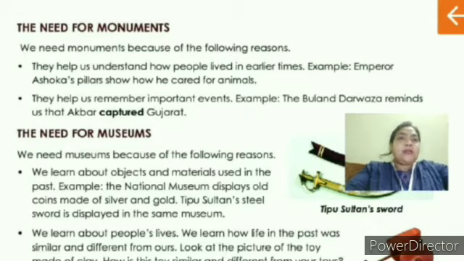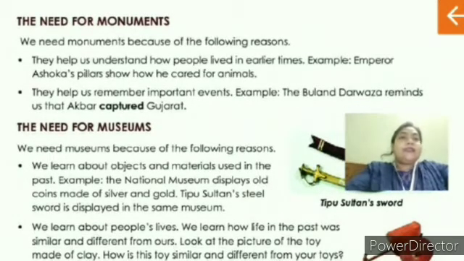They help us to understand how people lived in early times. Early times mean during the ancient period or when the early humans lived. Then they have given the example also. Emperor Ashoka pillars show how he cared for animals. So who was Emperor Ashoka? He was the Maurya emperor. Yes or no, children?